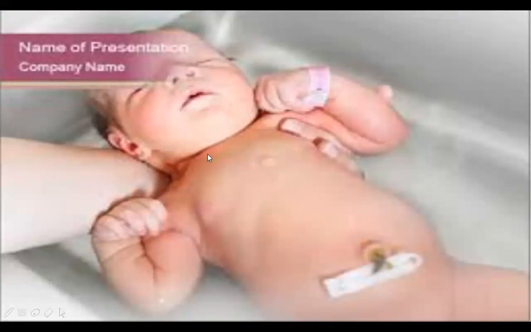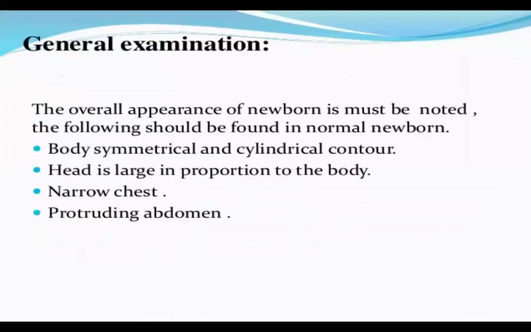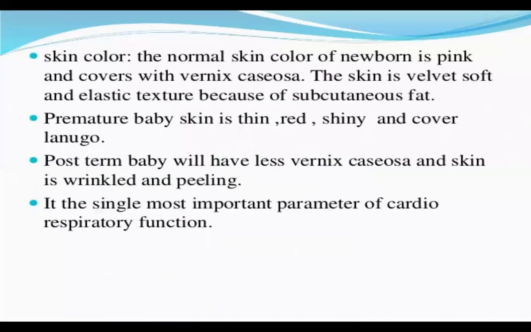And it is not that thin. In the premature baby the skin is thin, while in a normal neonate the skin is normal and pinkish in color. If it is preterm, it has some reddish color. So a premature baby has skin that is thin, red, shiny, and covered with lanugo. And a postterm baby will have less vernix caseosa and skin that is wrinkled and peeling.